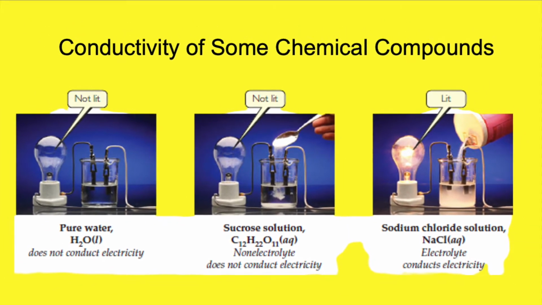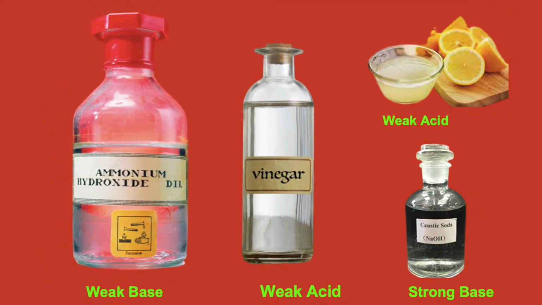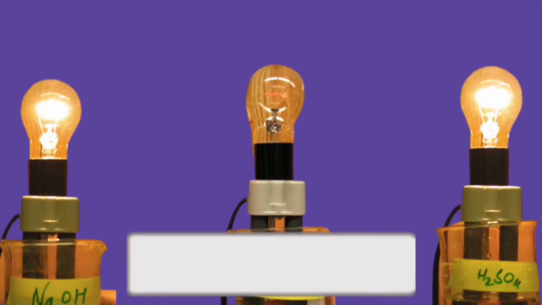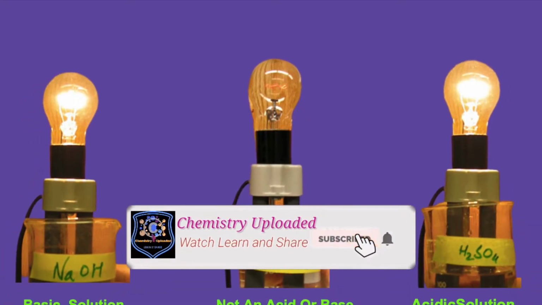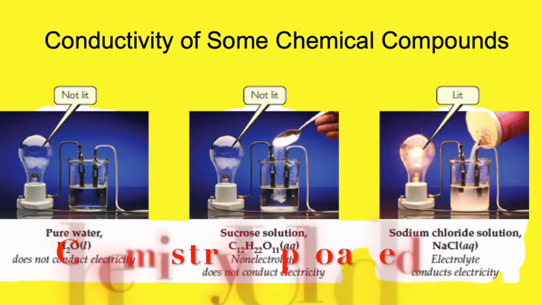What is the nature of acids and bases? What is common in acids and bases? We will discuss this and look at this picture. How is this possible and what is the condition of conductivity? How will the bulb glow? What is necessary for that? Everything I will discuss in this session.